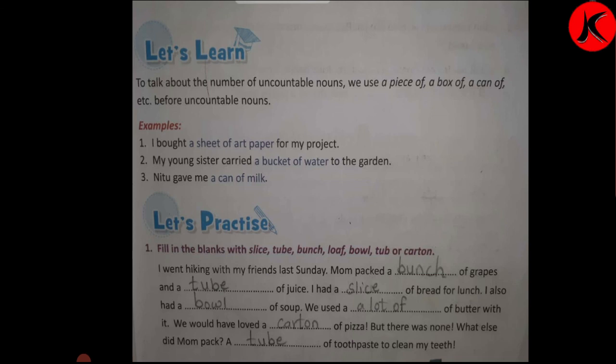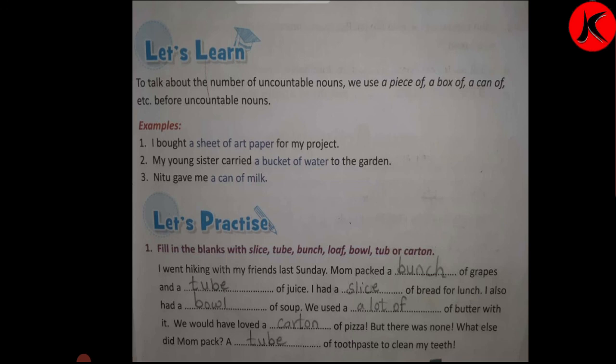We used a lot of butter with it. We would have loved a carton of pizza, but there was none. What else did mom pack? A tube of toothpaste to clean my teeth. Again, tube came two times.